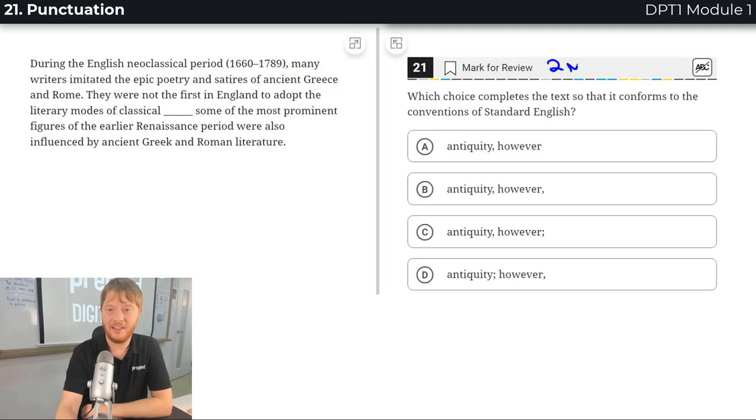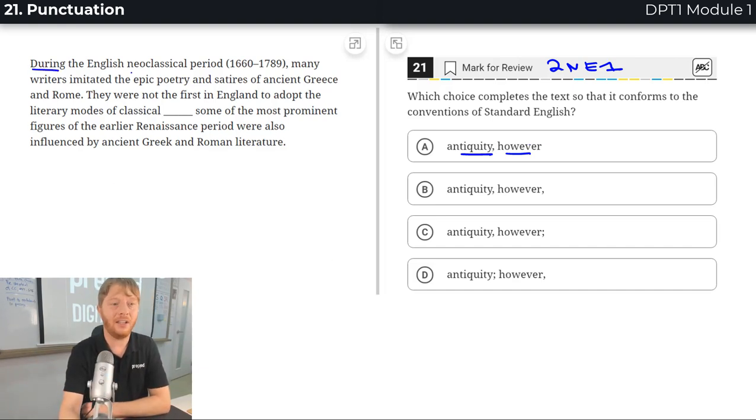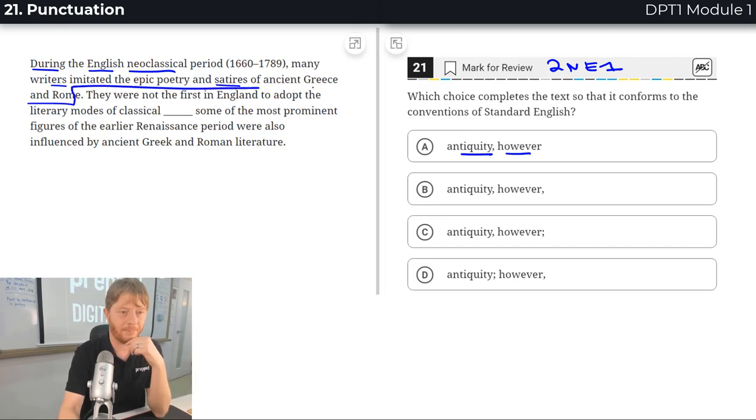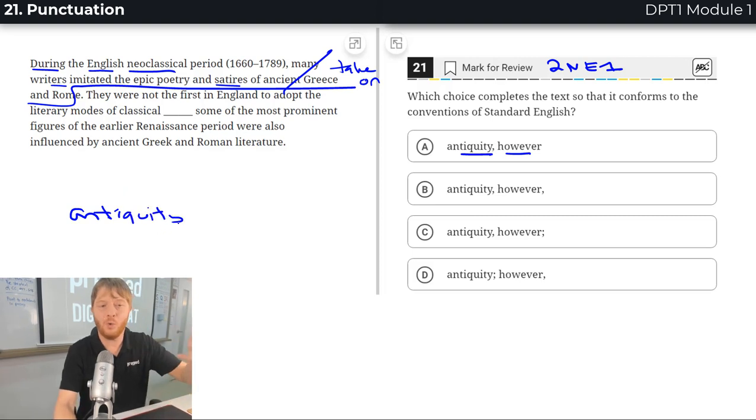All right, question number 21. This is another punctuation question, so just take the two words, not the punctuation, just the words, and go into the texts. During the English neoclassical period, many writers imitated, they copied, the epic poetry and satires, the humorous parodies of ancient Greece and Rome. Okay. They were not the first in England to adopt, to take on. Adopt means kind of to take on or use the literary modes of classical antiquity, however. Antiquity is like the old days. So we need antiquity, however.